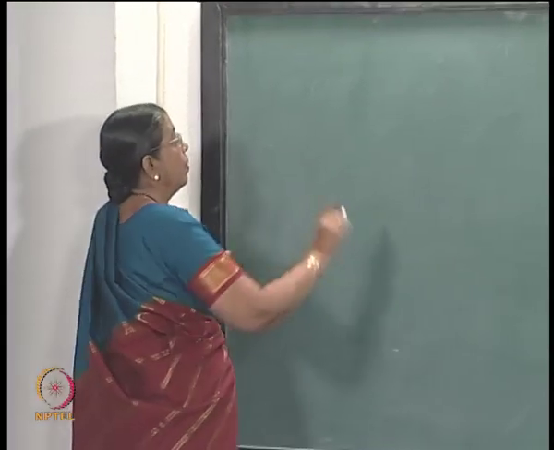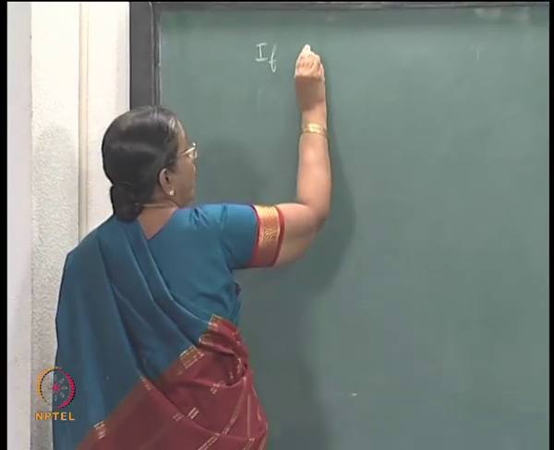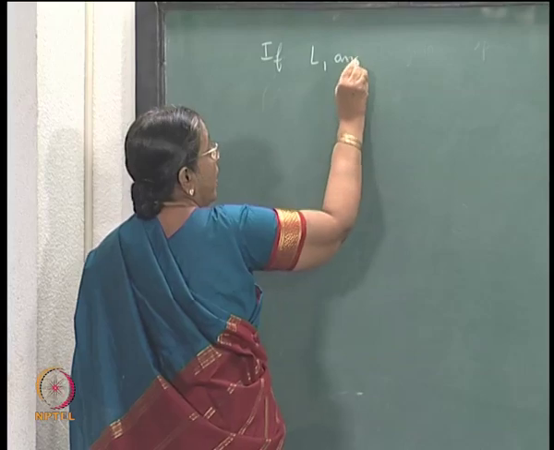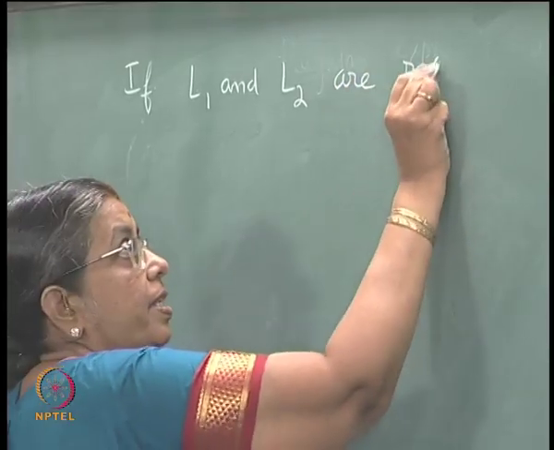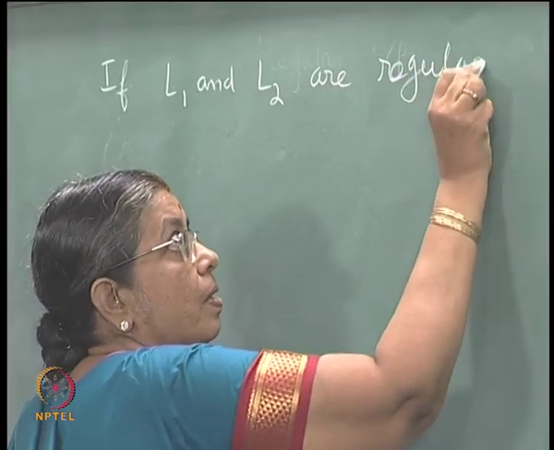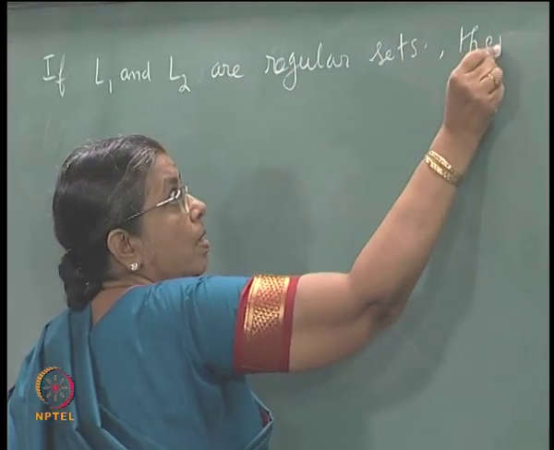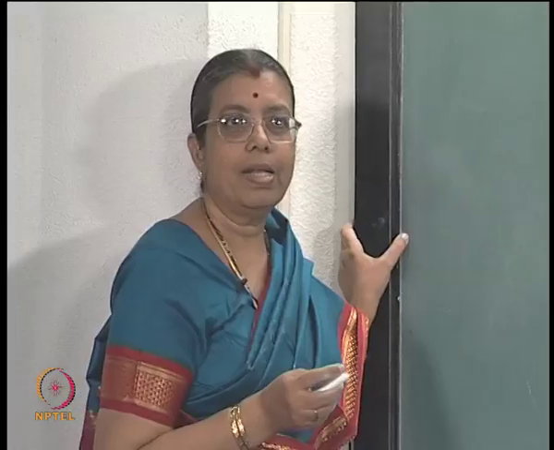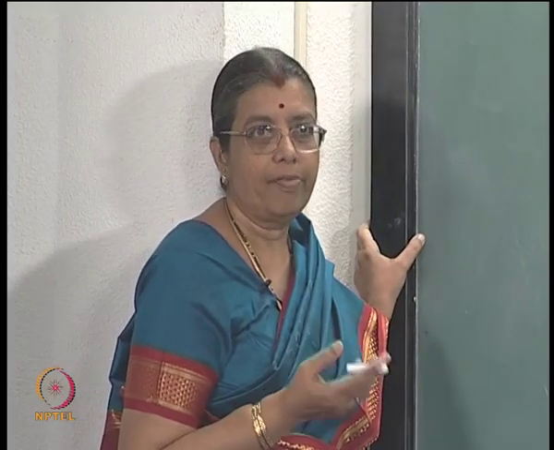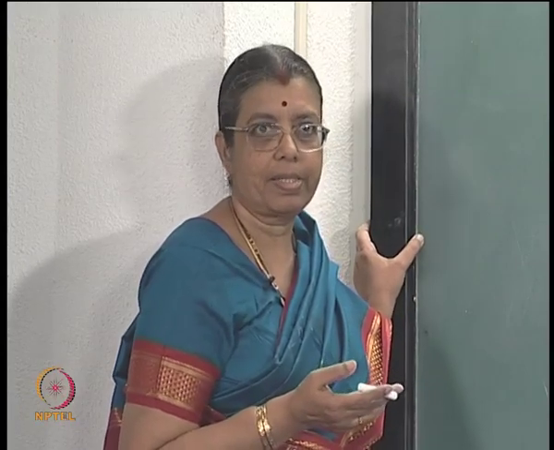So, if L1 and L2 are regular sets, then what are regular sets? Regular sets are sets accepted by FSA. They are also generated by type 3 grammars. Okay.